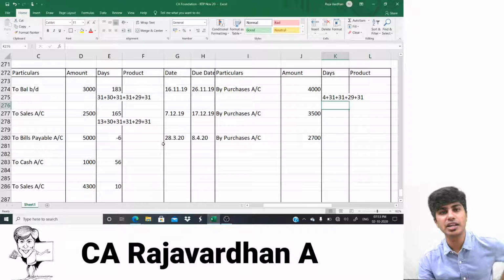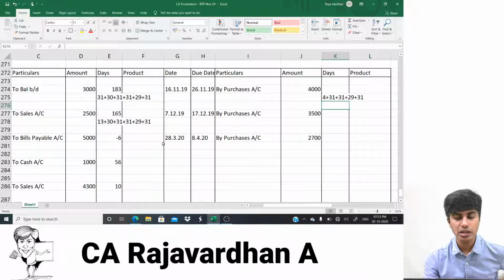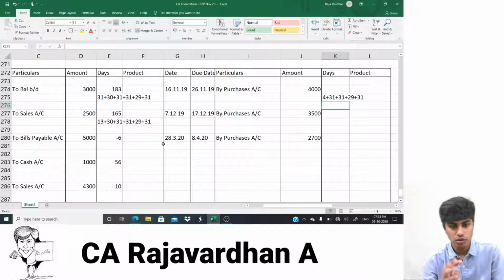How do you get whether a particular year is a leap year or a non-leap year? You divide that year by 4. 2020, you divide by 4. If you get the whole number, then it is a leap year. If you don't get the whole number, it is a non-leap year.